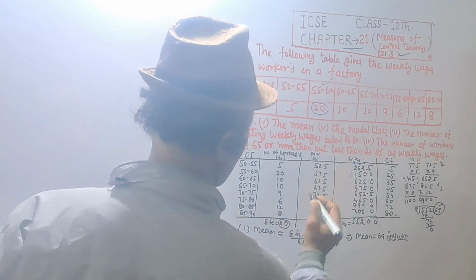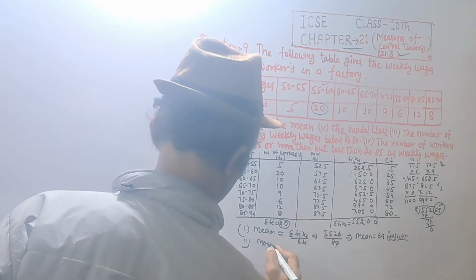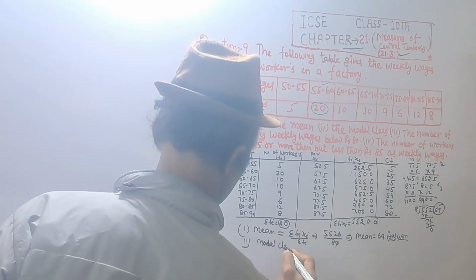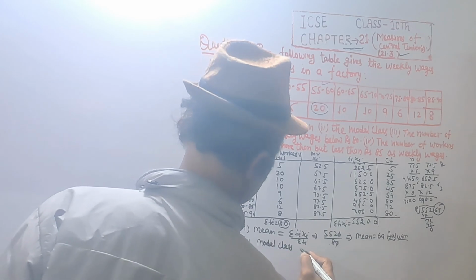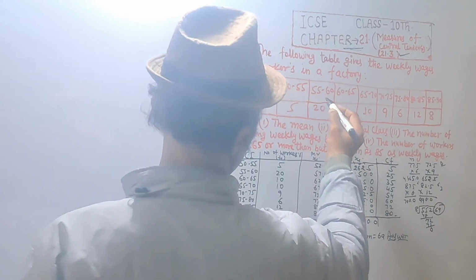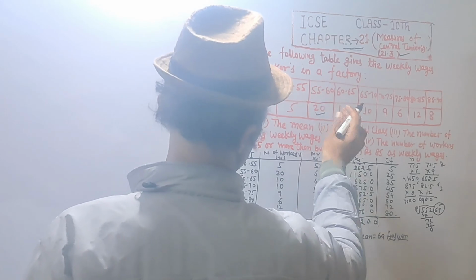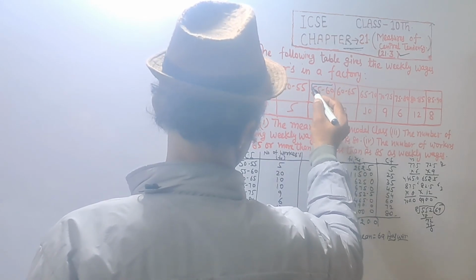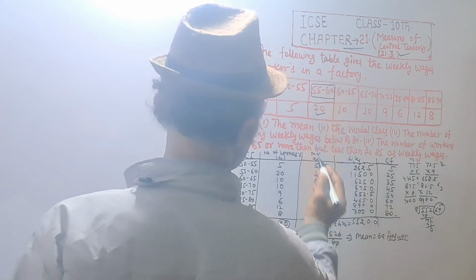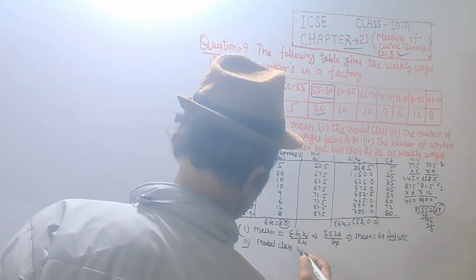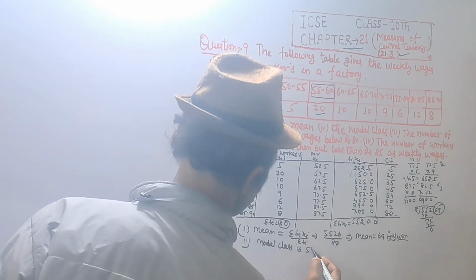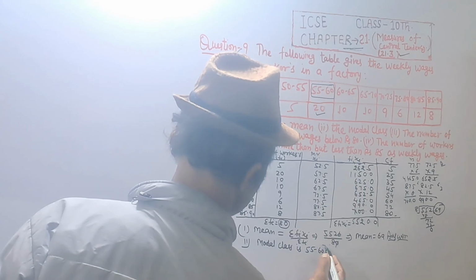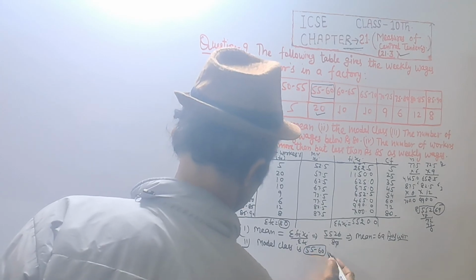Second, modal class. Modal class mark: 20 is the maximum in class marks, so the modal class is 55 to 60. Answer.